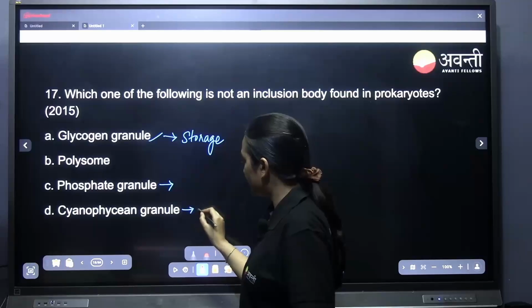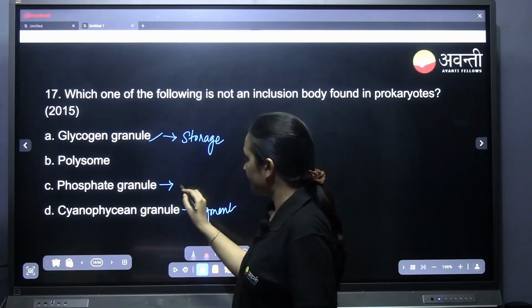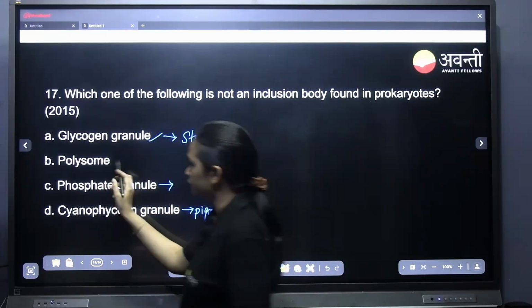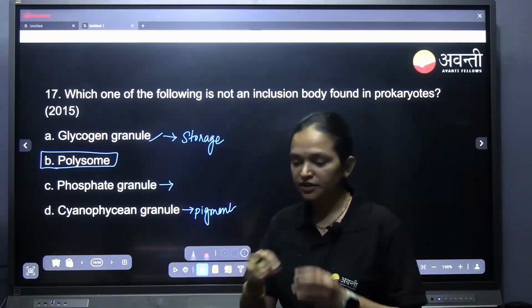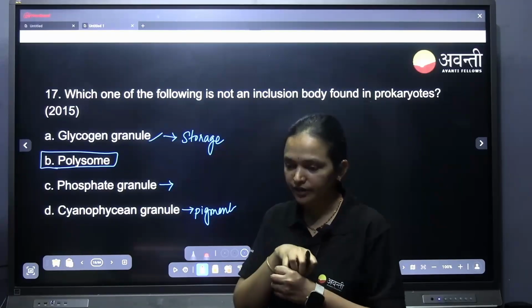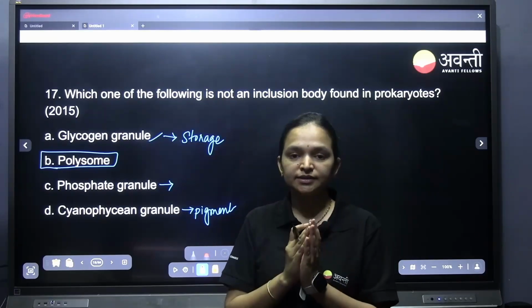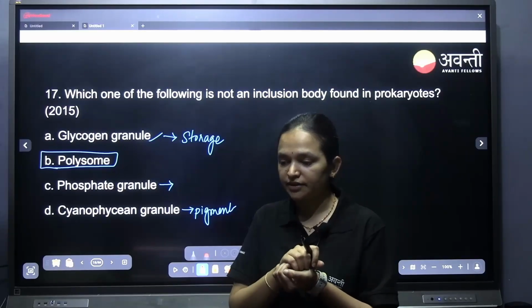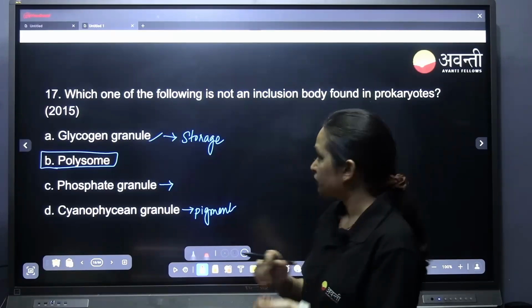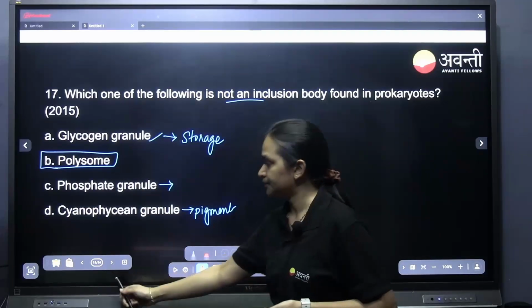Cyanophysin granule, pigment will be stored. Anyway, all storage. What about the polysome? Polysome or polyribosome is a structure that is not an inclusion body. It is just mRNA with ribosomes attached here and there. That is called polysome. So polysome is not an inclusion body.